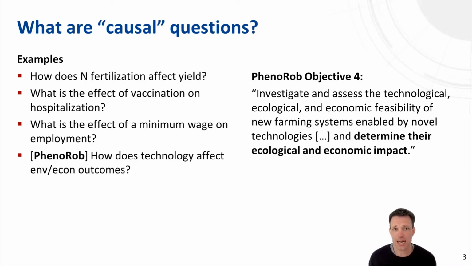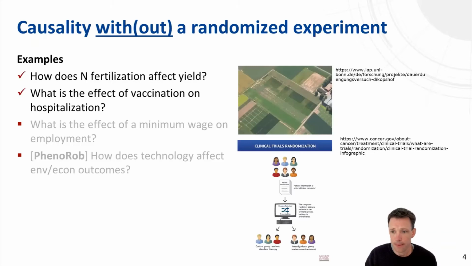These are all examples of causal questions, but they are quite different in the way that we can address and answer them. If you were asked to answer the first two questions, you would probably answer them using a randomized experiment. You see here for the first question a picture that some of you might recognize.